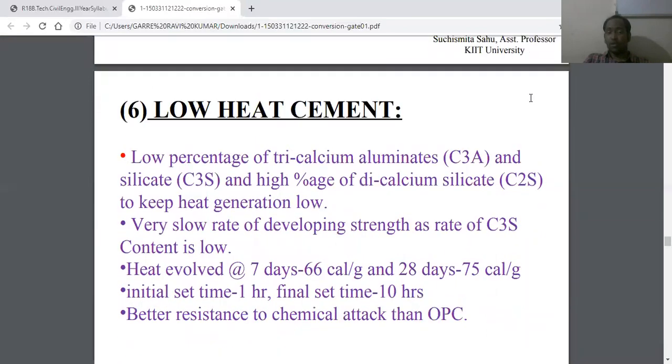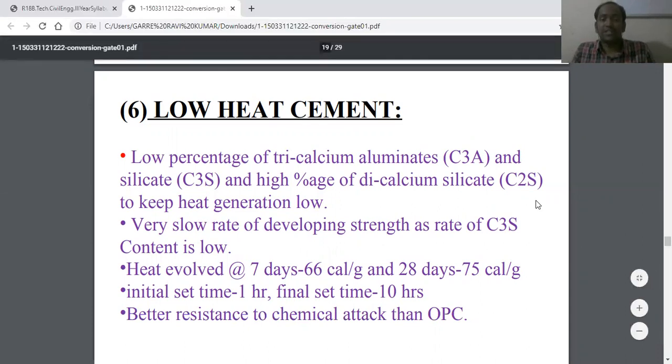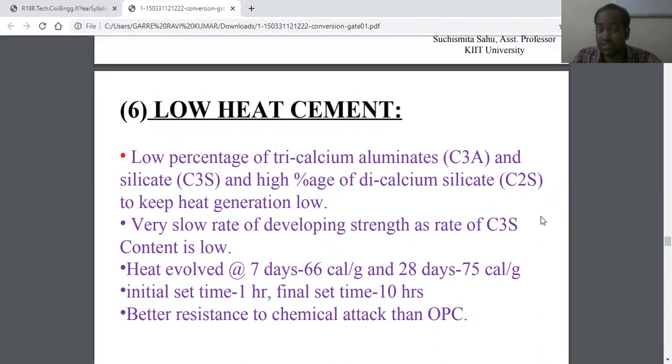Next one is low heat cement. It has a low percentage of C3A and C3S, and a high percentage of C2S, so that's why it is called low heat cement. Its rate of strength development is very slow because it contains less C3S.